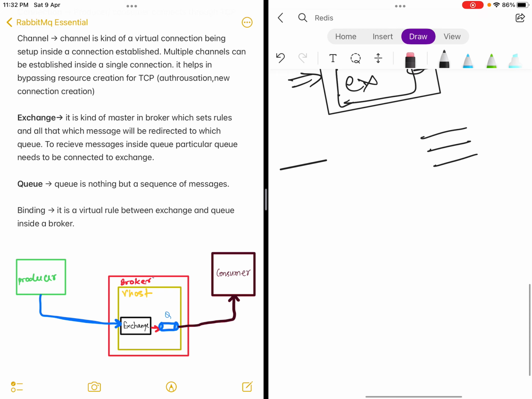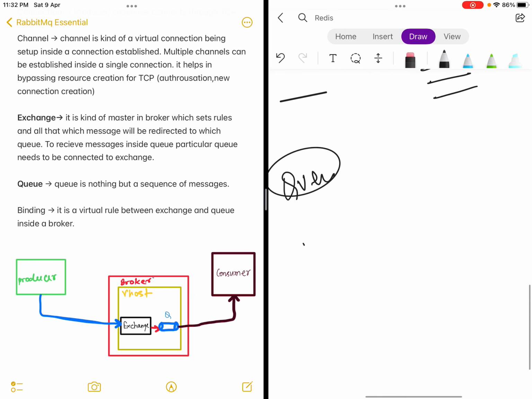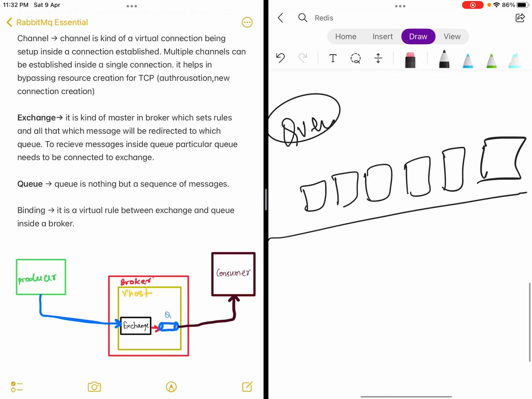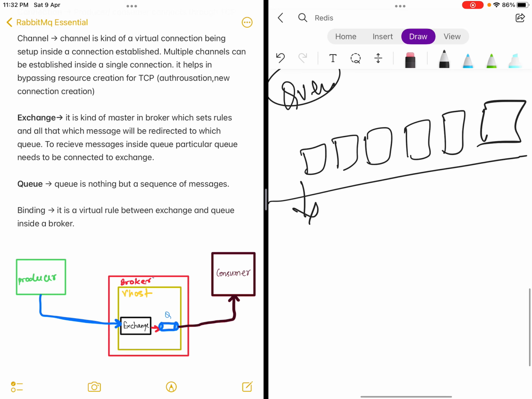Now let's look at the queue. A queue is nothing but a set of messages. Suppose this stream of messages is a queue, and a consumer attaches to the queue and keeps reading from this stream. So that's what a queue is.